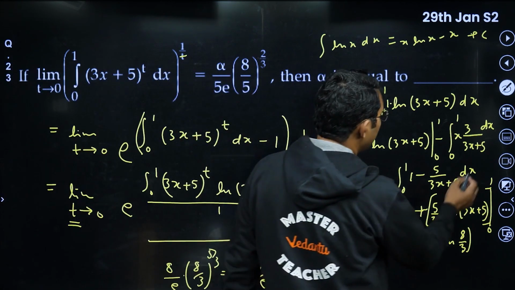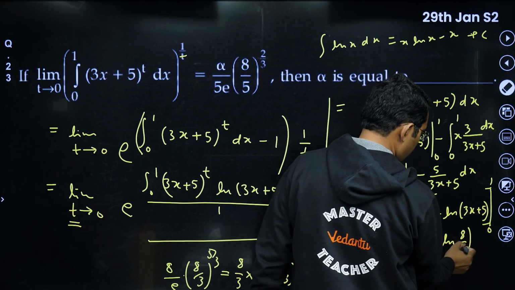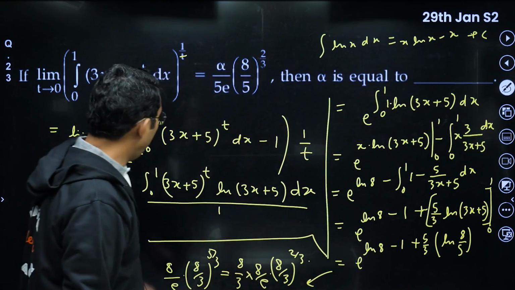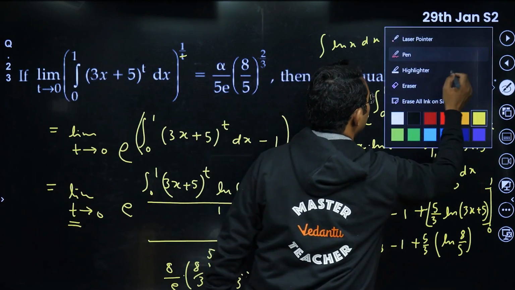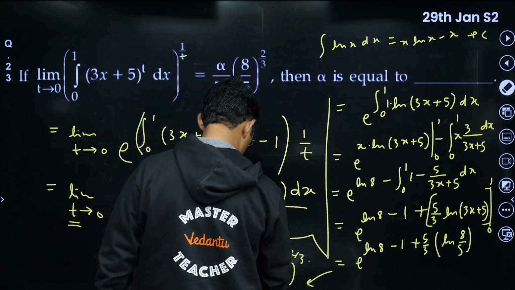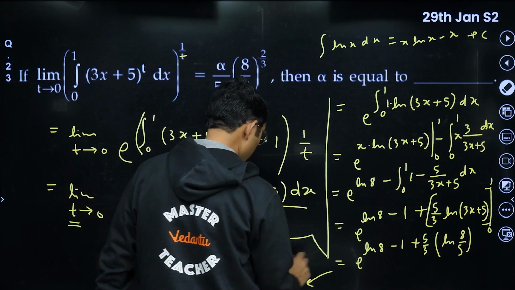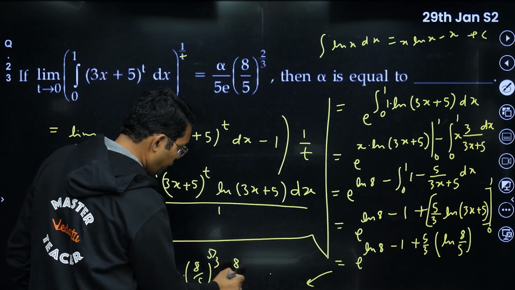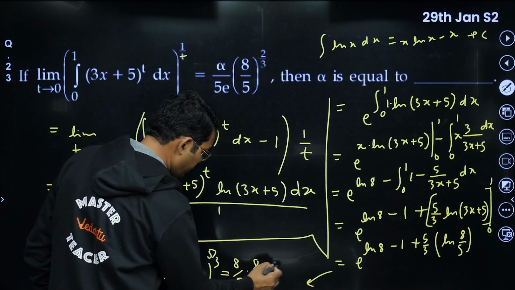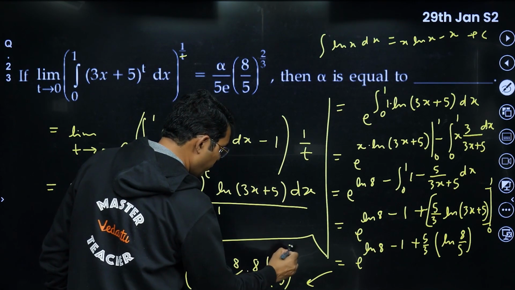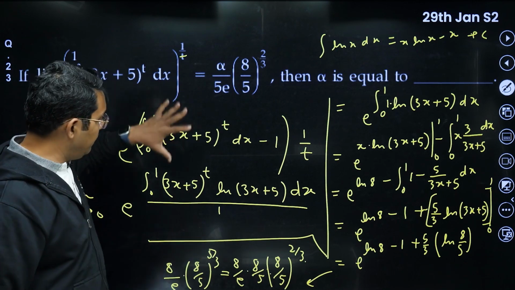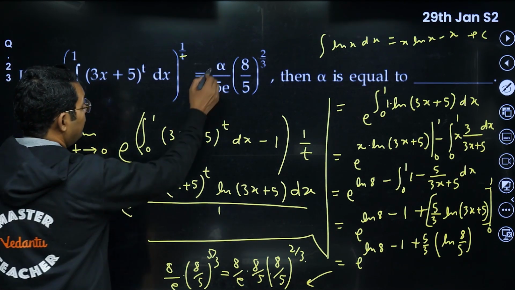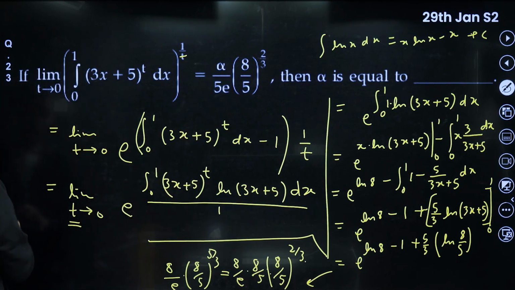I think this was 8 upon 5, not 8 upon 3. So if you compare both of them, your alpha should be 64. Comparing, you will get alpha equal to 64.